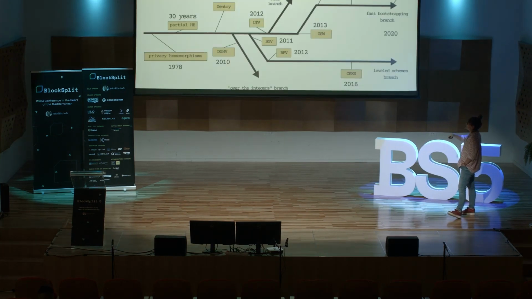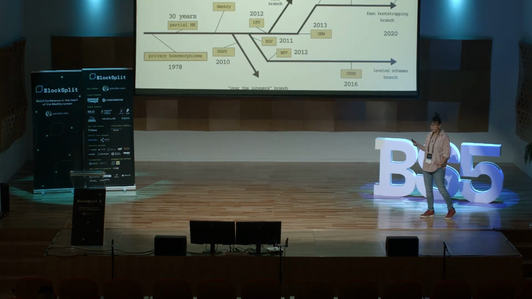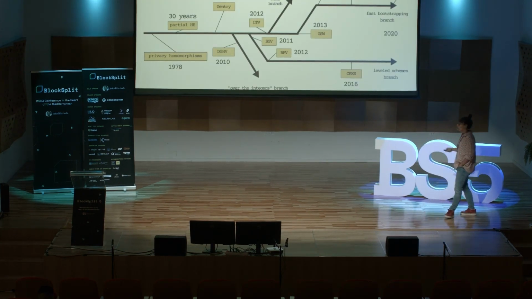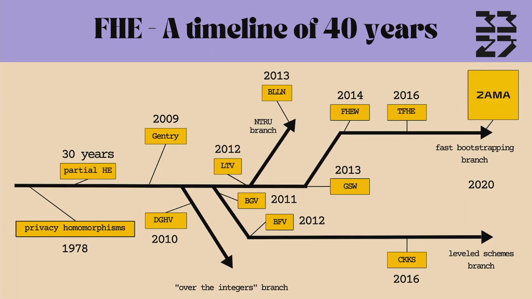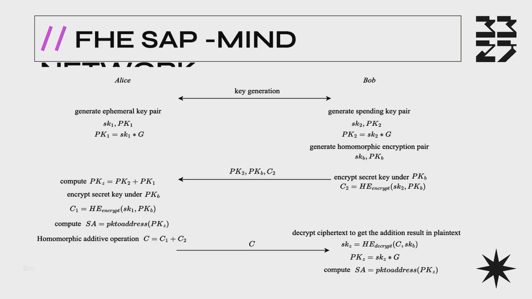And here we have just a history graph of fully homomorphic encryption. But today I think that the problems with this approach are optimization problems. So we have a scheme, but we need to do more optimizations. And now, for the end of this talk, I want to talk a little bit about the fully homomorphic encryption stealth